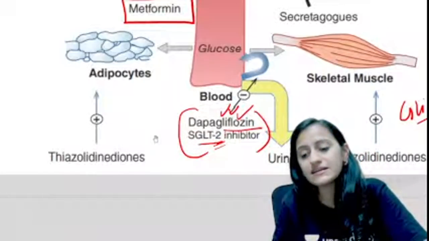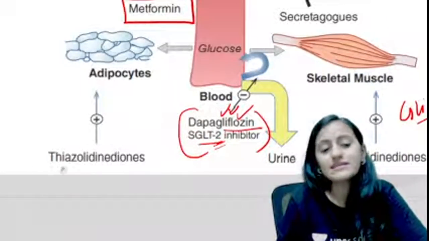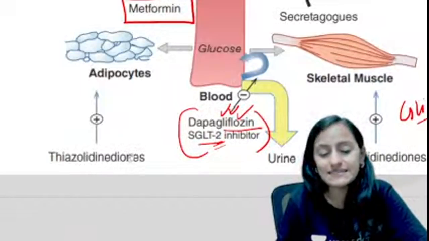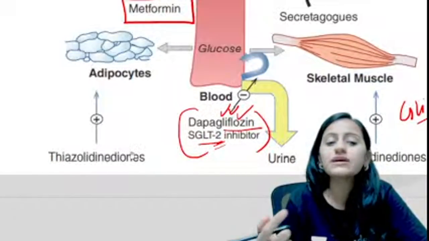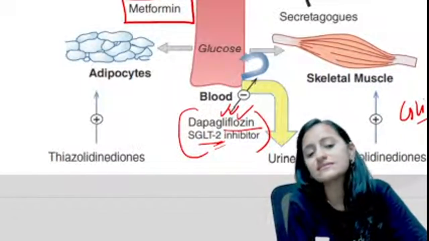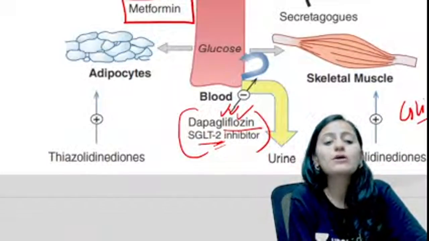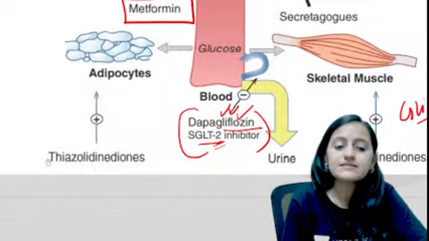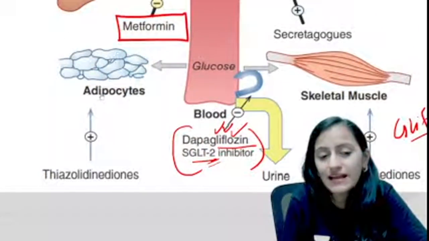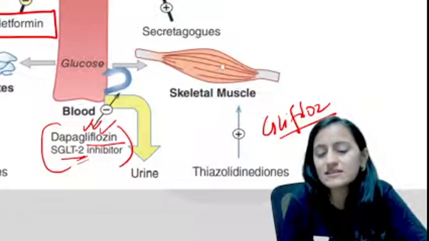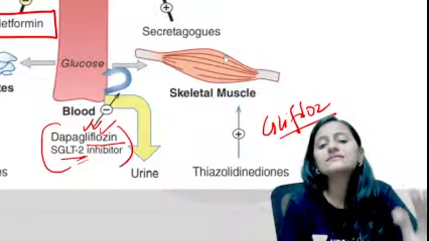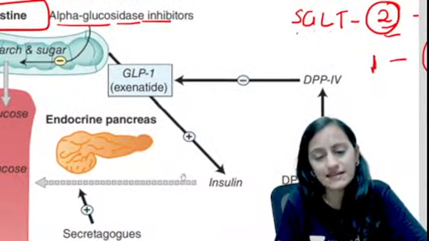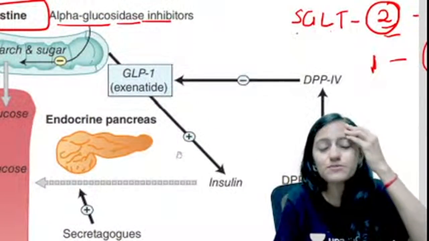The sensitivity is basically these drugs which act here are thiazolidinediones, the TZDs. How do they reduce the resistance, increase the sensitivity? It is by acting on PPAR gamma. That is your TZDs. So they act on adipocytes, they act on skeletal muscles. Basically, they increase the glucose uptake there. So they are decreasing the resistance, increasing the sensitivity.